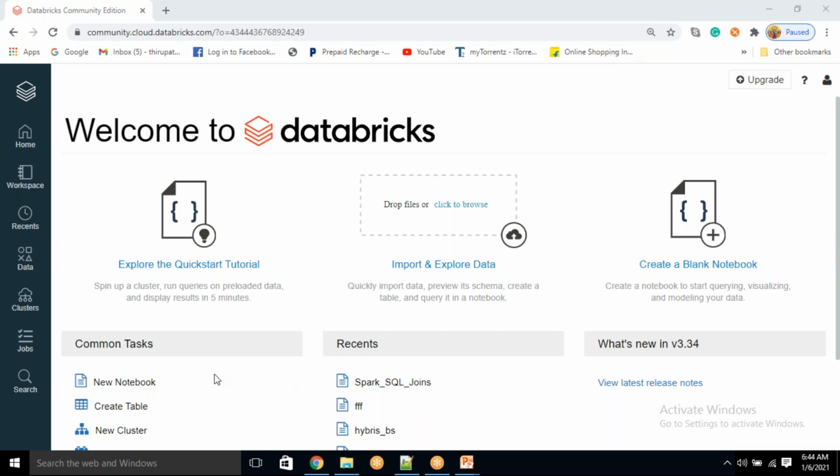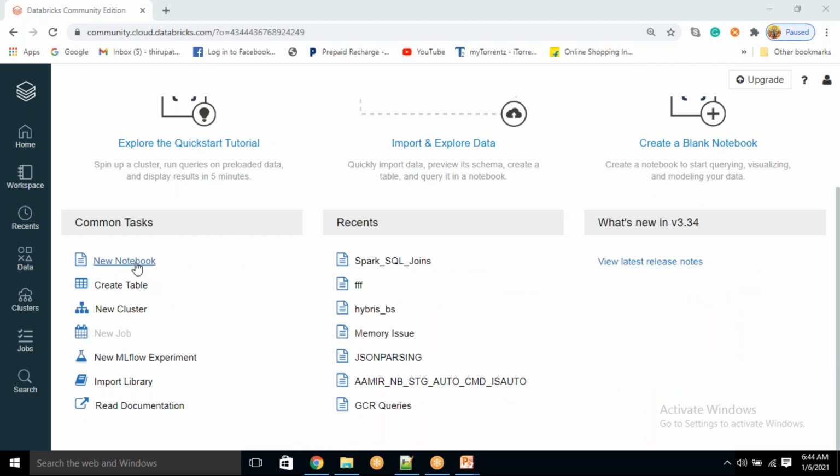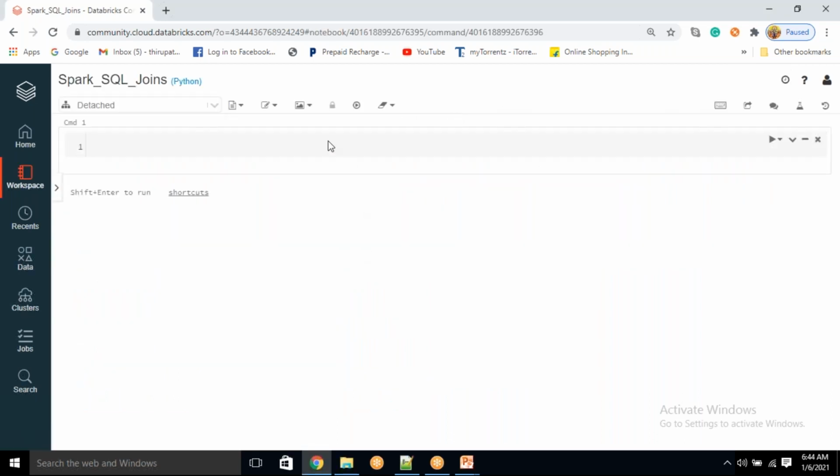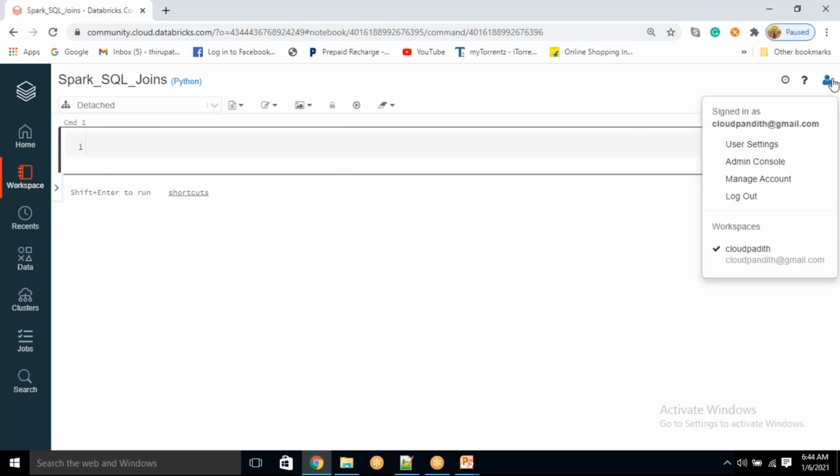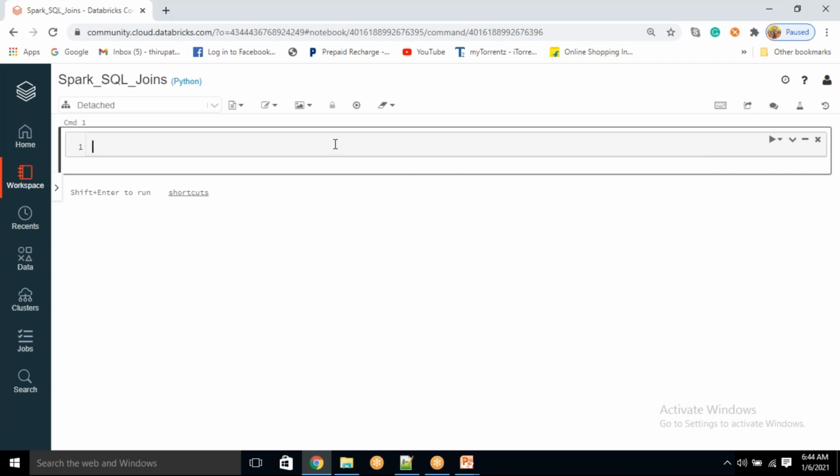Okay, see here what we have. You have all the visuals, right? All the options we have. Based on what you want, you are going to access. Let's say I'll just go to Spark SQL joins. Okay. See here, I logged into the wrong one. Fine, that's okay. But any Databricks community will work the same.